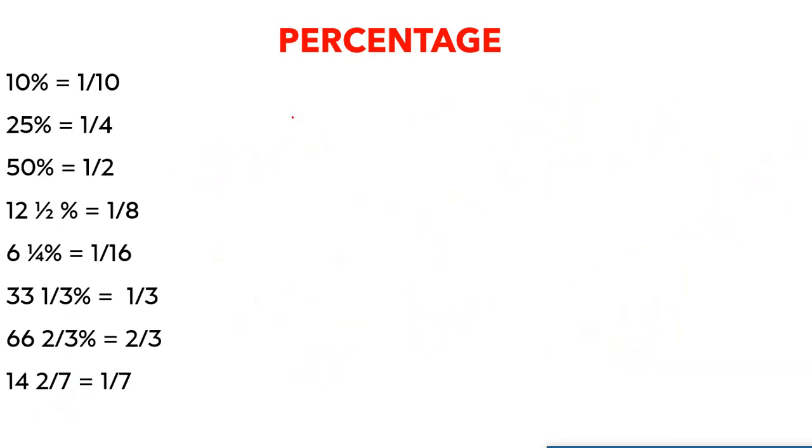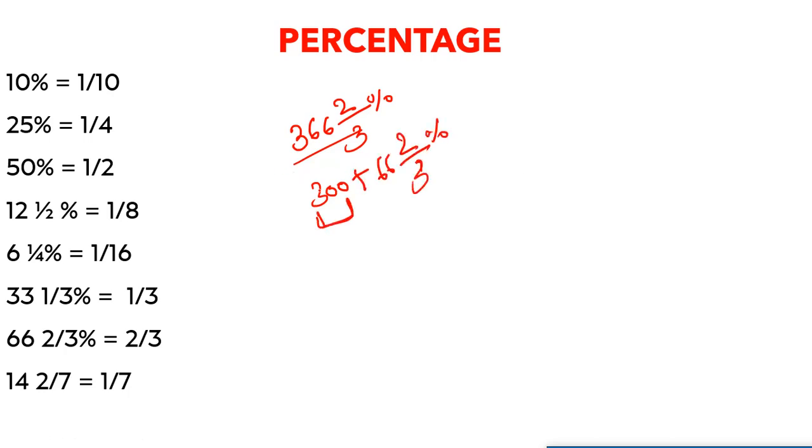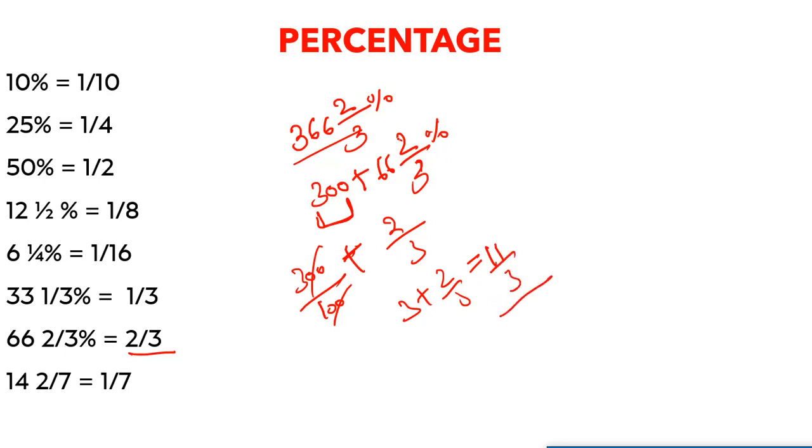Let me show you one example so that you can see how these values can be helpful. So for example, I ask you, tell me 366 2/3%. Quickly tell me. How can we write it? It can be written as 300 plus 66 2/3%, right? So to convert this into fractional form, we just simply divide it by 100. And this 66 2/3%, we already know that this is 2 by 3. We don't have to do anything. Then just simply 3 plus 2 by 3, and that is going to give us 11 by 3. Okay, and you can see how quickly we made it.